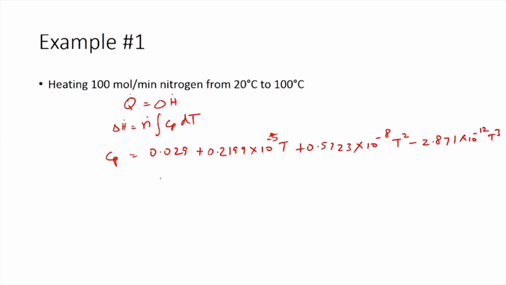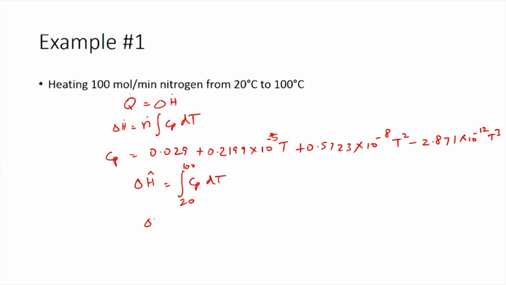So, integrating this equation we can get delta H cap. Delta H cap would be integral Cp dT. Integrating this with respect to temperature, heating from 20 degrees Celsius to 100 degrees Celsius, we would be able to get the value for delta H cap.